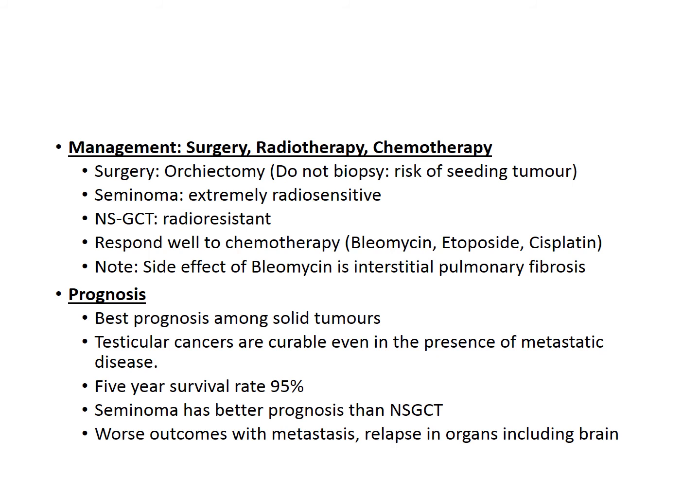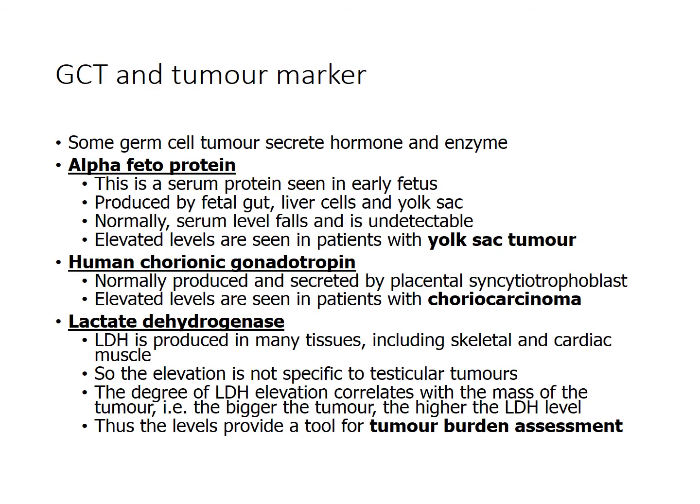Germ cell tumors have the best prognosis among solid tumors, and testicular cancers are considered curable even in the presence of metastatic disease. The 5-year survival rate is about 95%. Seminoma has better prognosis than non-seminomatous germ cell tumors. The worst outcomes are with metastases and relapse in organs, including the brain.